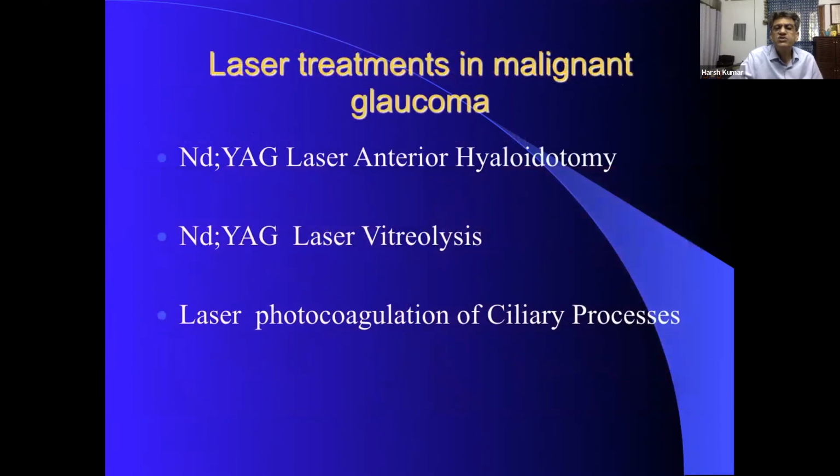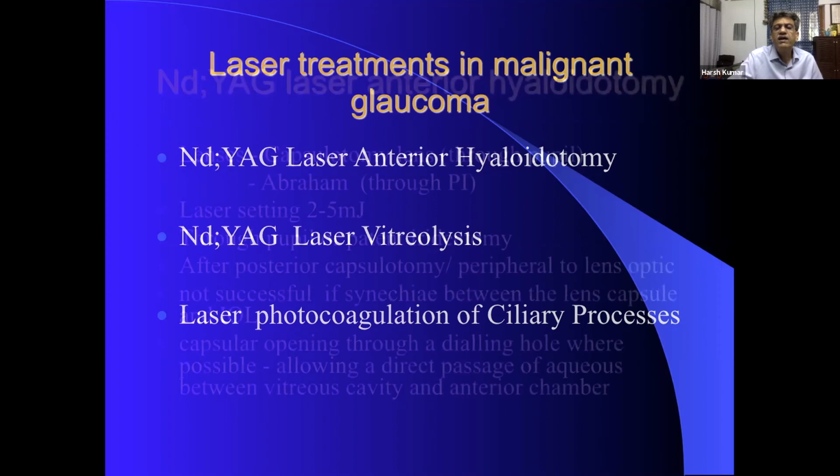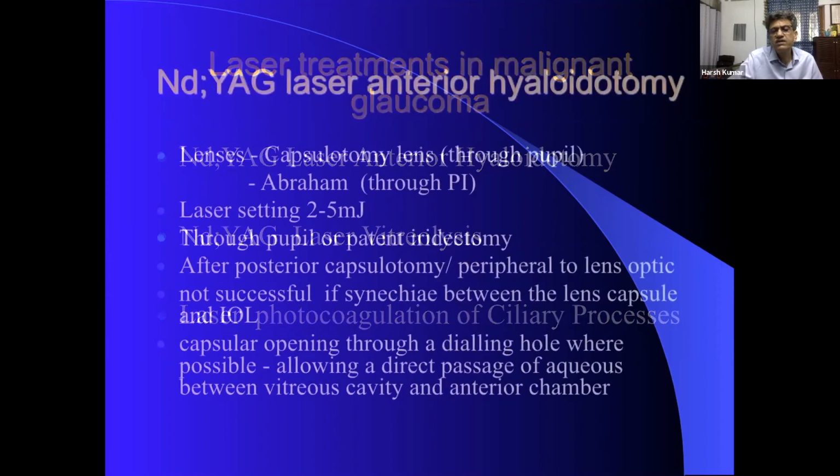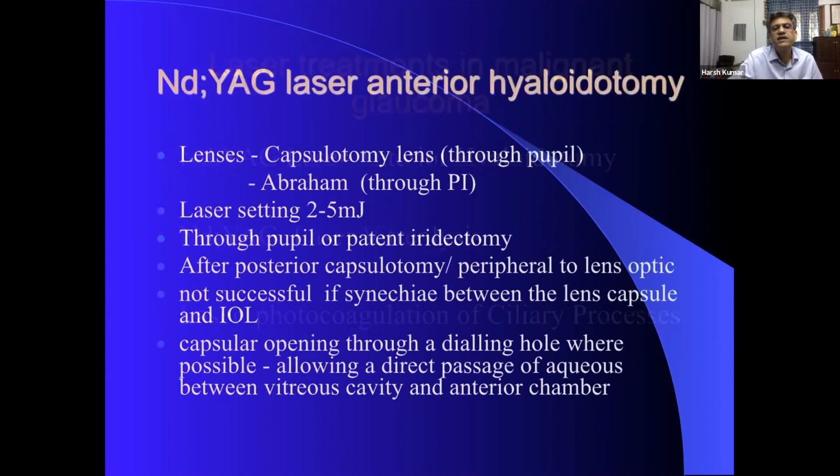And in cases of malignant glaucoma, we would like to do, so you have a flat AC and post-surgery or whatever, and you can do a laser. You obviously give atropine and all other medications. You can do a laser anterior hyalotomy, laser vitreolysis, and sometimes if you have an endoscope, you can go inside and do the ciliary processes burning up.